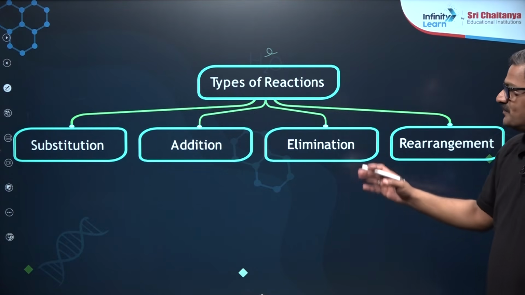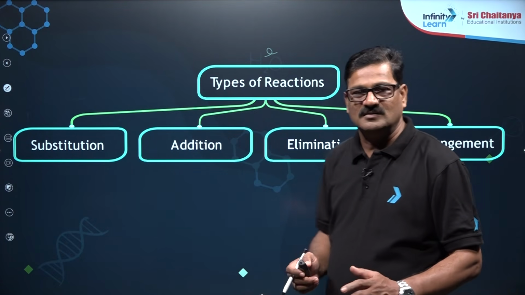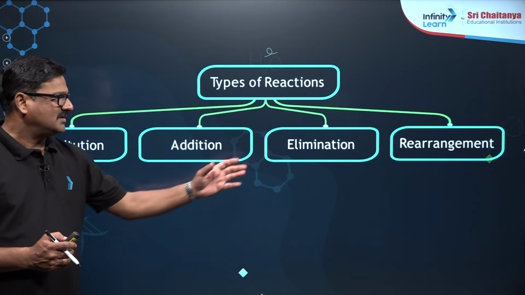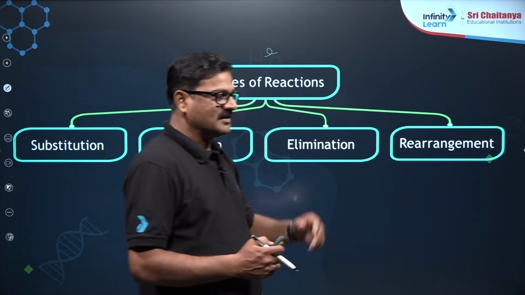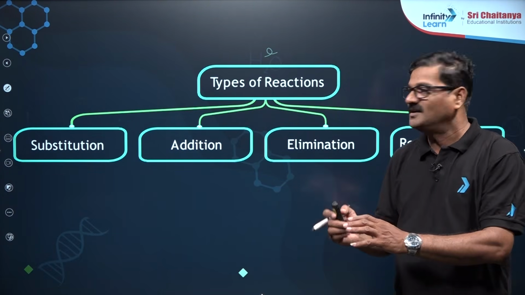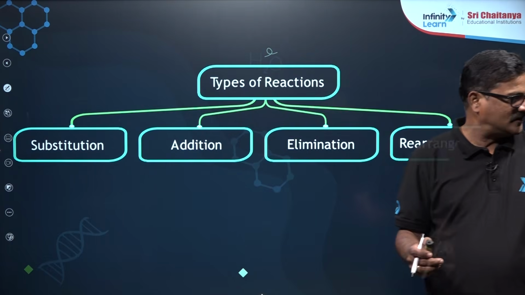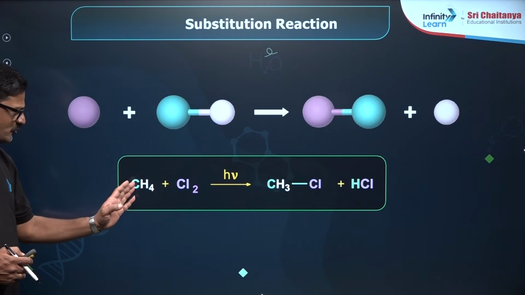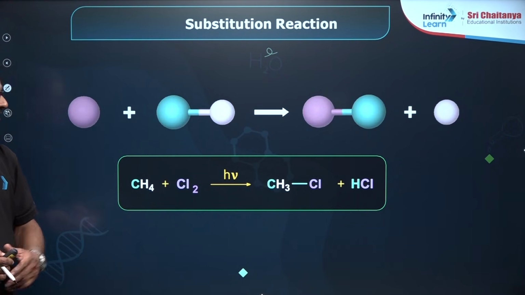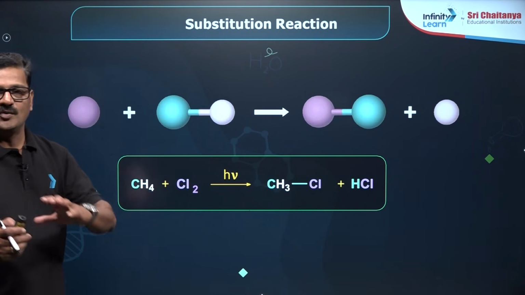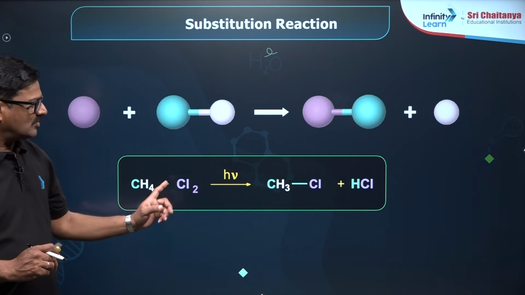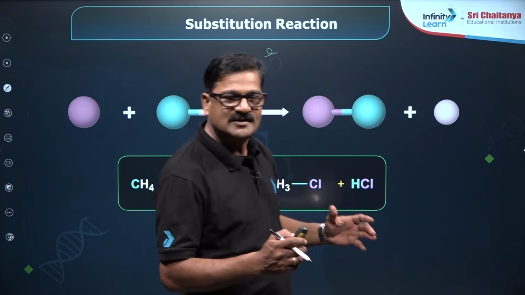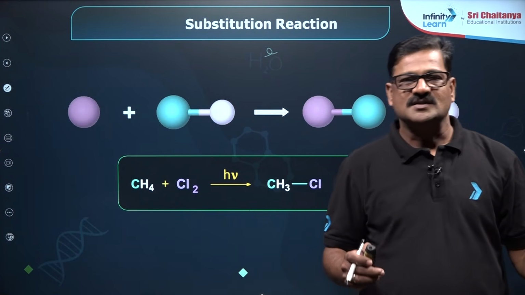And also types of reactions. Organic chemistry reactions are of various types and they are given as substitution reaction, addition reaction, elimination reaction and rearrangement reaction. Let us see in detail and the broad picture about these reactions here. In the substitution reactions, you see here CH4, one hydrogen from the methane is replaced by chlorine. So, you are going to get methyl chloride. So, one hydrogen is replaced with one chlorine. So, it is called as substitution reaction. When one atom or a group is replaced with another atom or a group, it is called a substitution reaction.